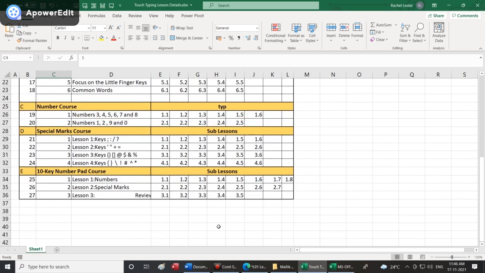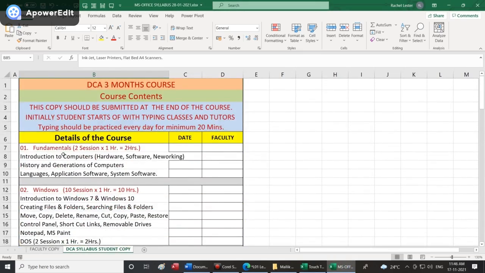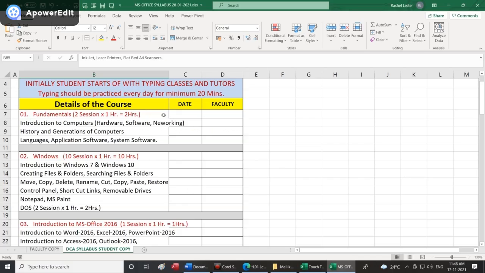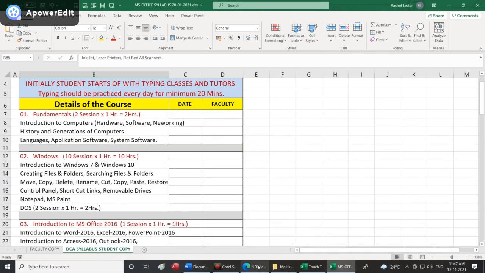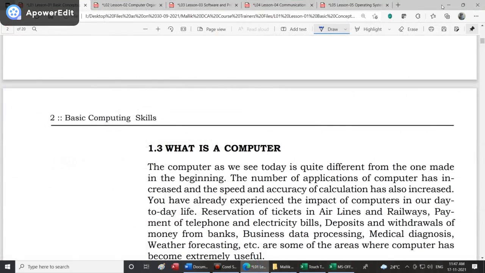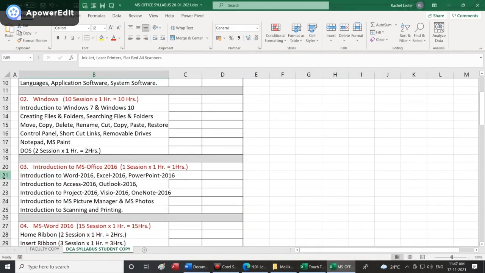Next, when it comes to MS Office, just now we spoke about the fundamentals, what all we are going to teach you: introduction to computers, hardware, software, networking, history, generation of computers, languages, application software, system software. These 5 lessons will be covered there, and the last lesson, the operating system, will be covered here when we come to the Windows operating system.